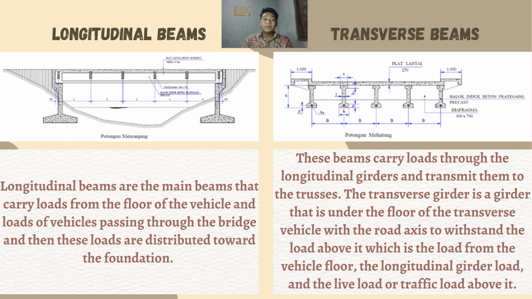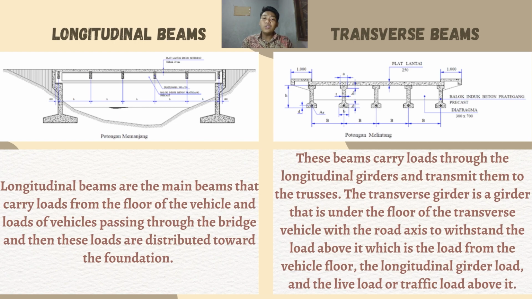3. Longitudinal beams. Longitudinal beams are the main beams that carry loads from the floor of the vehicle and loads of vehicles passing through the bridge, and then these loads are distributed toward the foundation. The size of longitudinal beams depends on the length of the span. These beams serve to transmit the floor loads of the vehicle, dead load and live load, onto the cross beam, the transverse beam.